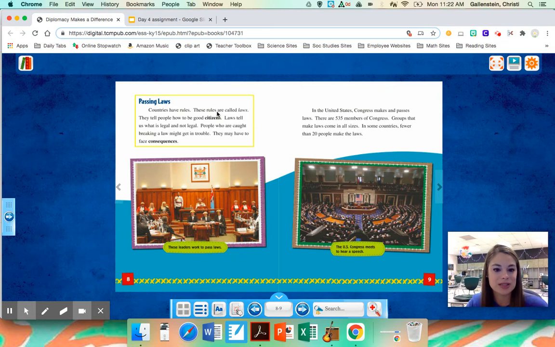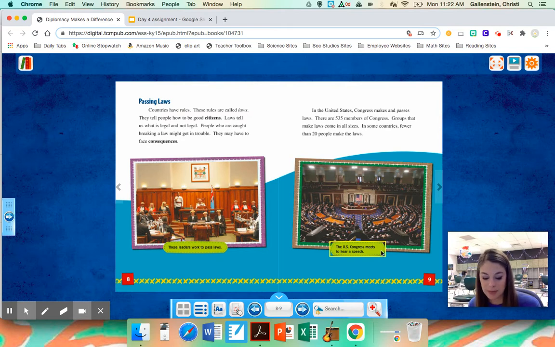Countries have rules. These rules are called laws. They tell people how to be good citizens. Laws tell us what is legal and not legal. People who are caught breaking the law might get in trouble. They may have to face consequences. In the United States, Congress makes and passes laws. There are 535 members of Congress. Groups that make laws come in all sizes. In some countries, fewer than 20 people make the laws. So we can look at the captions. These leaders work to pass laws, and the US Congress meets to hear a speech.